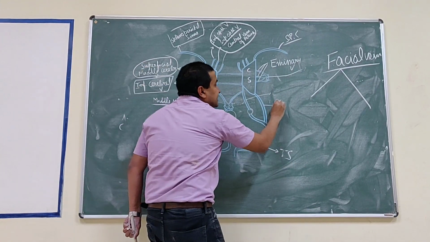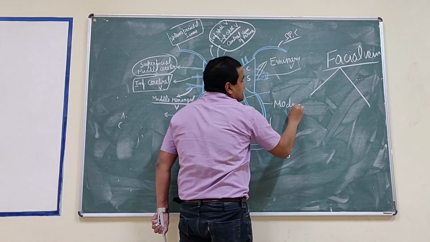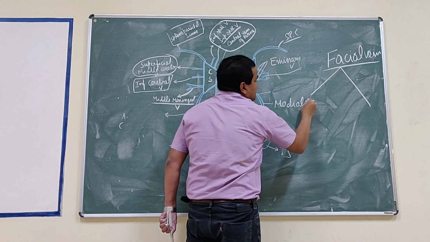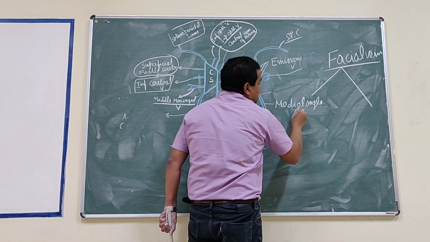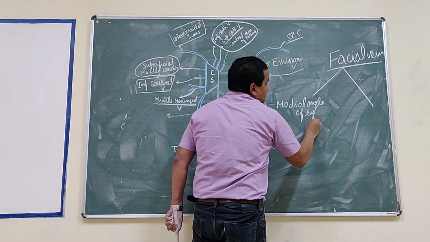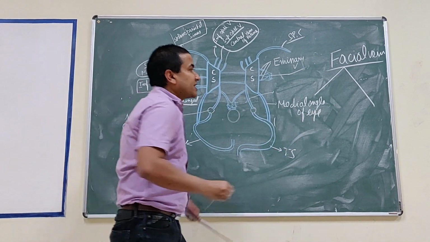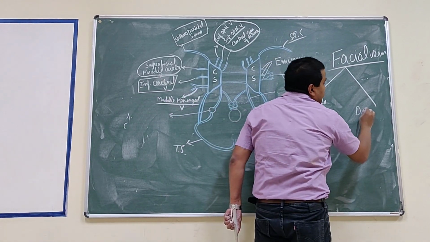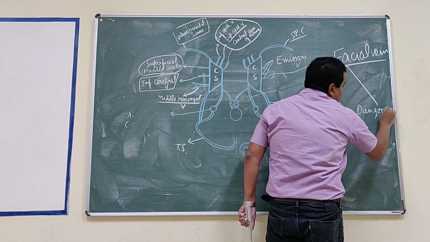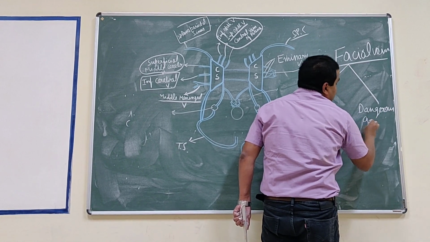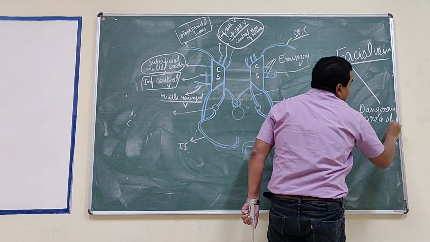One is at the medial angle of the eye. And the second is the dangerous area of the face. That is why it is known as the dangerous area of face.